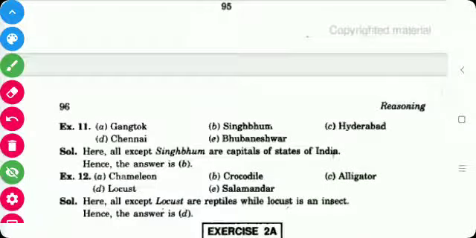Next is Gangtok, Singhbhum, Hyderabad, Chennai and Bhubaneswar. Here all are capitals of states. Only Singhbhum is not the capital of a state, so the odd word is Singhbhum.